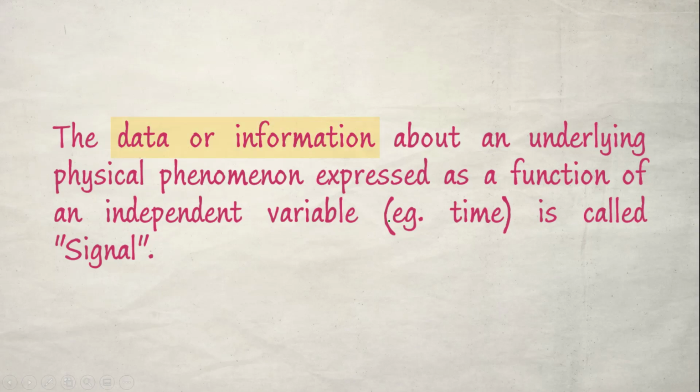We can again come to the formal definition of signals and systems. A signal can be defined like this: the data or information about an underlying physical phenomenon expressed as a function of an independent variable is called a signal. So there should be a physical phenomenon, there should be some data or information, and it should be expressed as a function of an independent variable. Most of the time in this subject we will be considering time as the independent variable. So that is the formal definition of a signal.